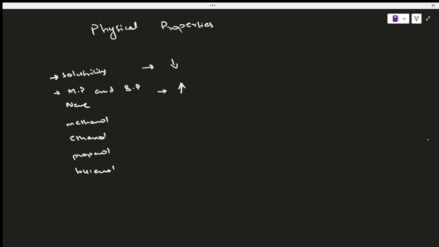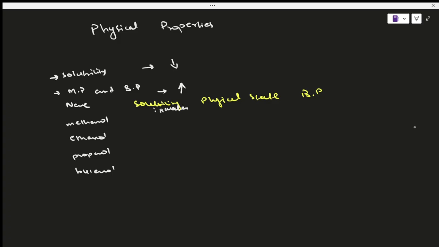Then you've got solubility, then you've got the physical state, and then I've got the boiling point. So I'll just write the boiling point. Okay, so for methanol, and we're talking about solubility in water.